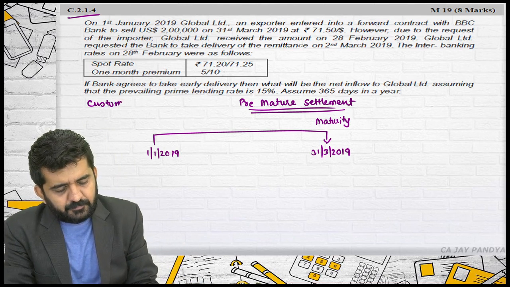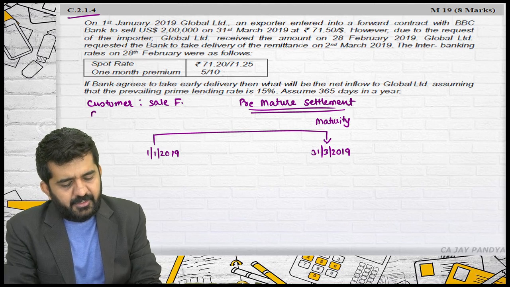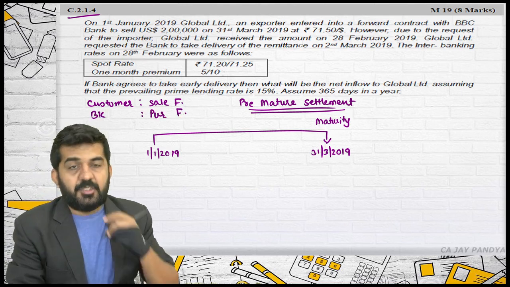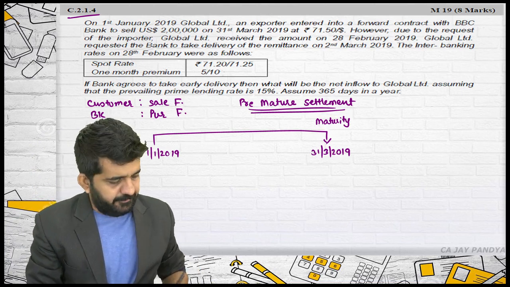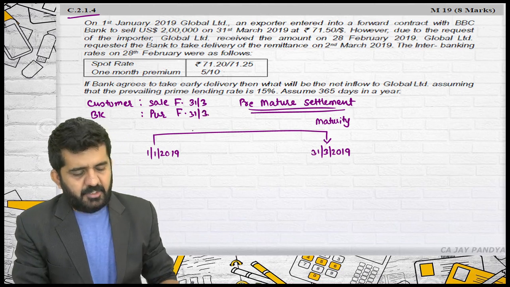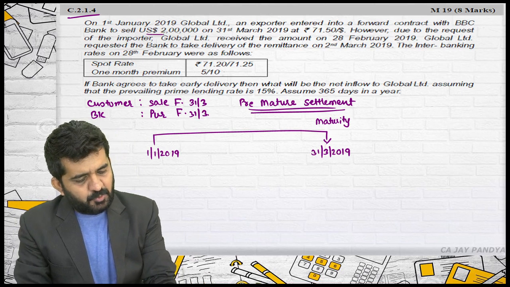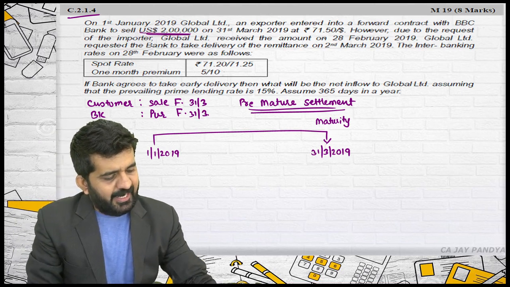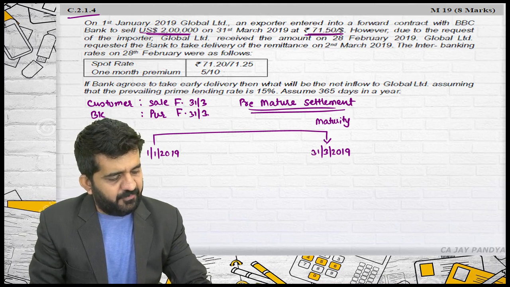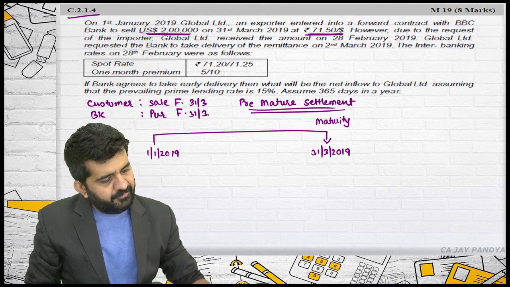Customer is having a sale forward contract and the bank is having a purchase forward contract. Of which date? 31st March. $2 lakhs, this will be our base amount, and this will be our contract price at the rate of 71.50 rupees per dollar. So this is a contract rate.